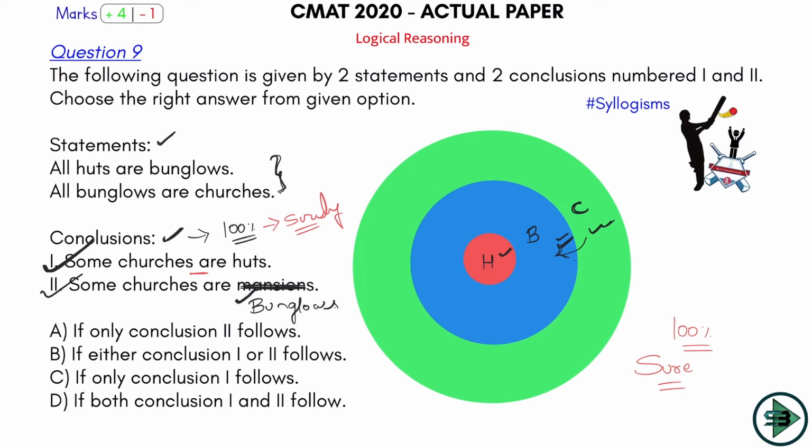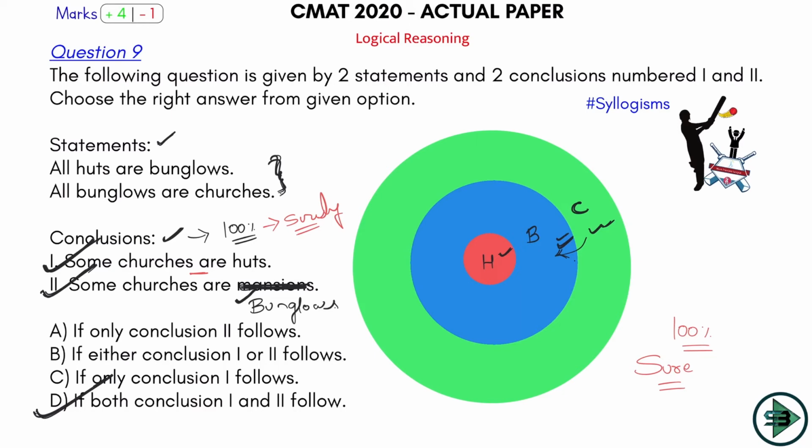So 1 and 2. I can surely say that this will also be happening and this will also be happening after reading the statement. So which is the conclusion? Both 1 and 2 follow. Okay, there was a printing mistake here. Just make sure that you write bungalows here and it'll be all clear. So this is clearly a 6er for me, because I had solved such a difficult problem in syllogs: the problem with maybe, the problem with reverse syllogs, the problem with 3 statement 3 conclusion, 3 statement 4 conclusion. I had solved such a difficult problem, either-or conclusion, the type 5 one. So this is such a simple problem on syllogs.